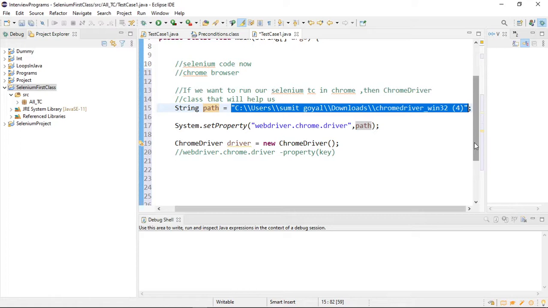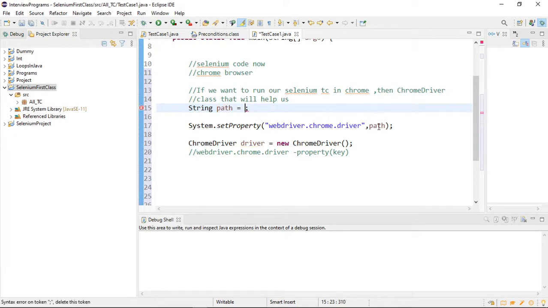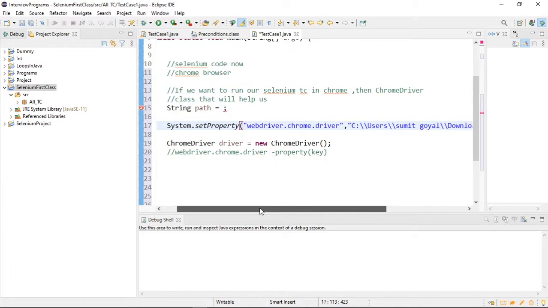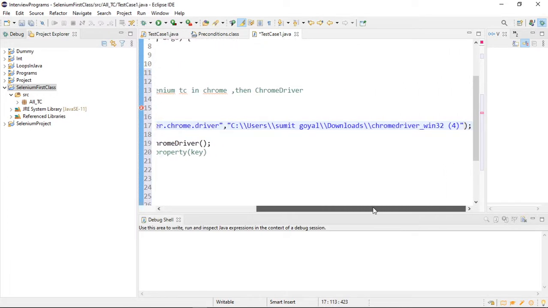Yes, Sumit, it would be good to maintain one single line, like System.setProperty. Why do we need to increase the code lines with an extra string? What is the reason we need to maintain a string path equal to the path I provided? I'm saying just for showing you, because if I do it this way, it will not look good, it will be very lengthy. So for showing you only, I have written it in such a way. That is not an issue.